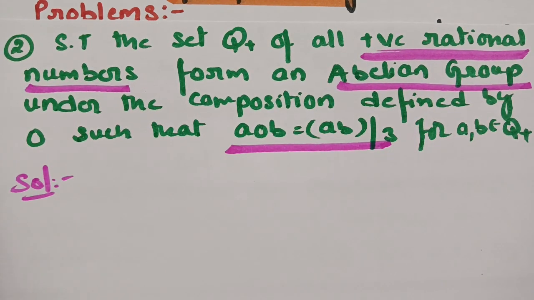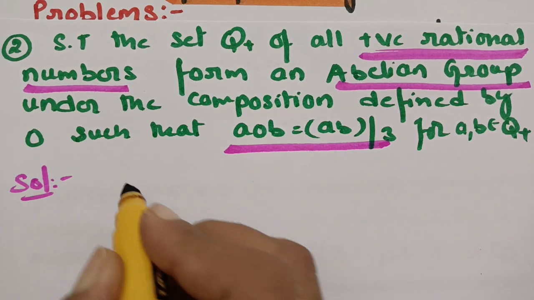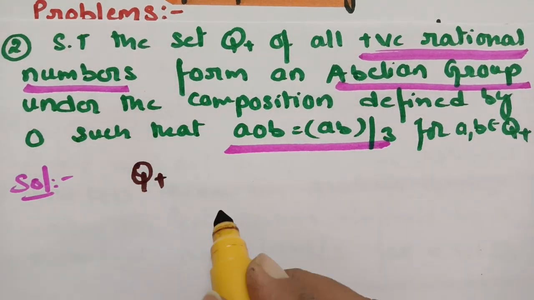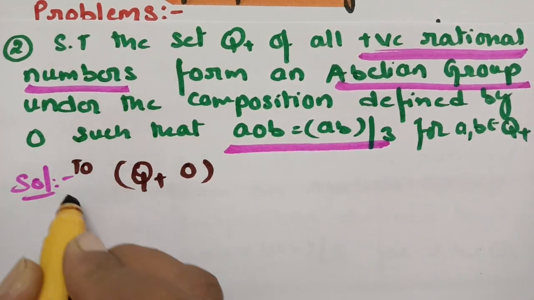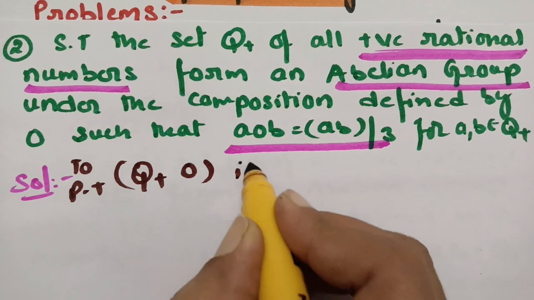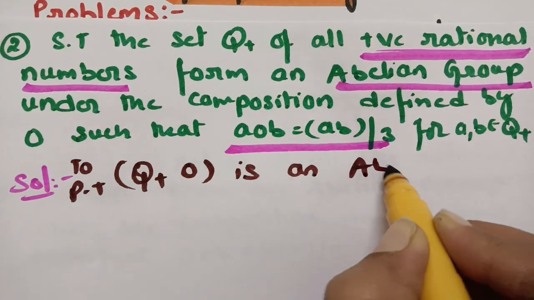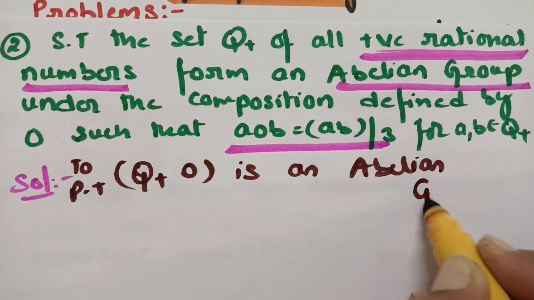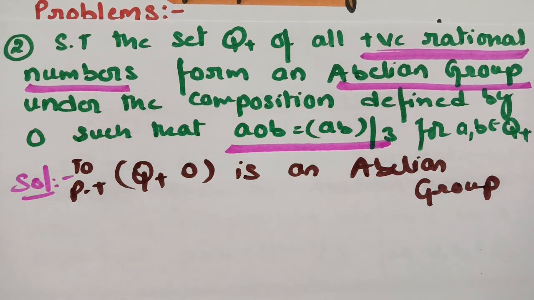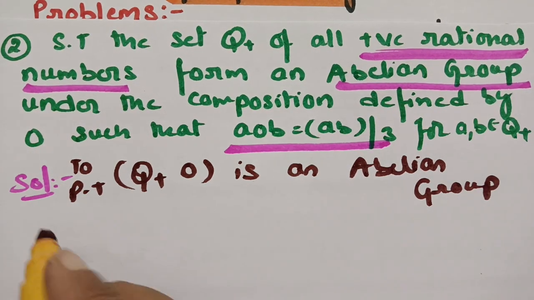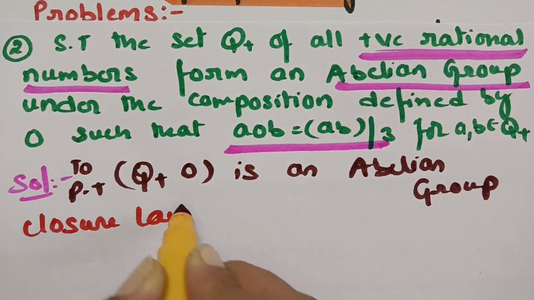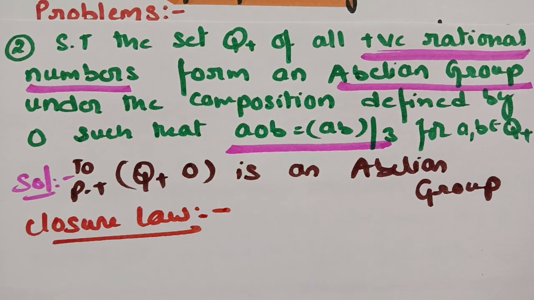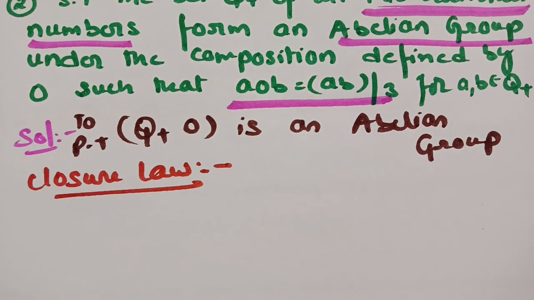And now we have to start with this. So what is the set here? Q plus. And what is the binary operator? Circle. To prove that it is an abelian group, we have to show all the 5 properties here. The first property which I'm going to show is the closure law. So I have to take 2 elements and show it's a closure law.